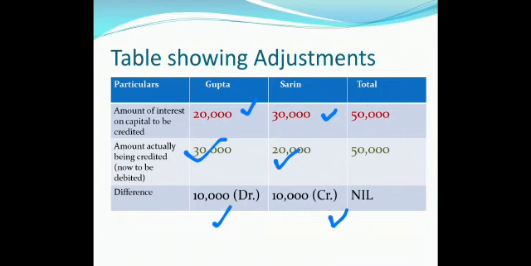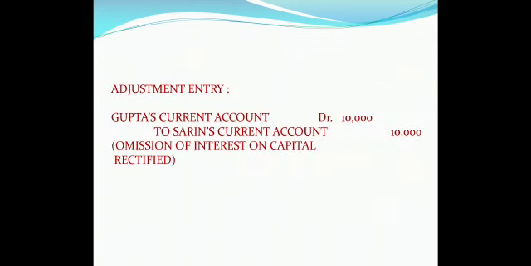See the words debit and credit, and then we can easily frame the entry. Gupta's current account debit to Sareen's current account. Reason? Why is the current account used? Because the capitals were fixed. So the adjustment entry is Gupta's current account debit to Sareen's current account 10,000. So omission of interest on capital rectified. I hope case 1 is clear.